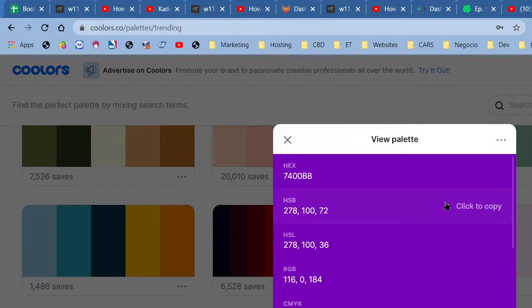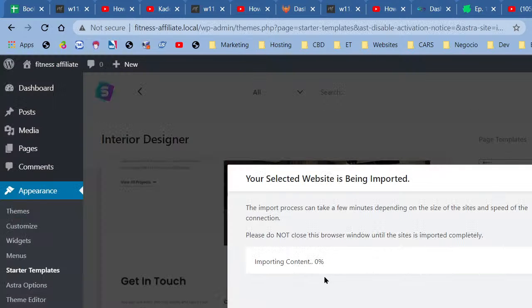So I'm just going to wait a bit and have this website imported. I have to wait on it at this stage, all right? So let's just be patient for now. And we're waiting, and we're waiting.